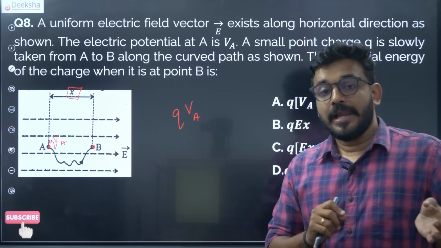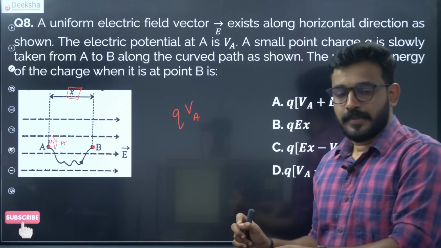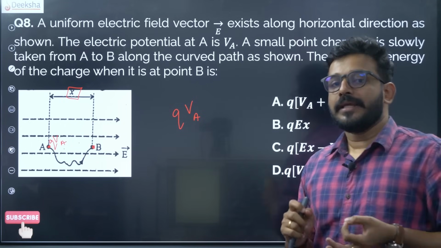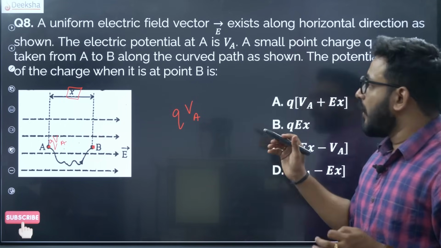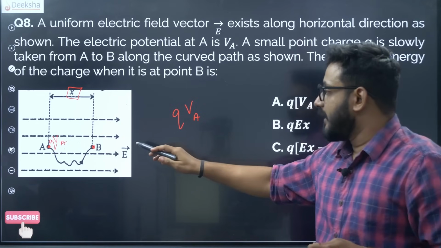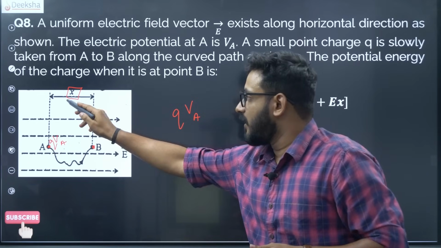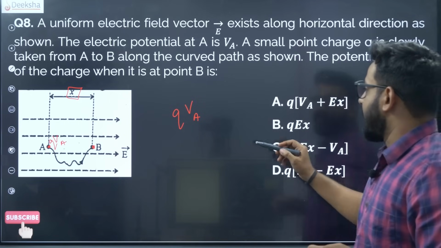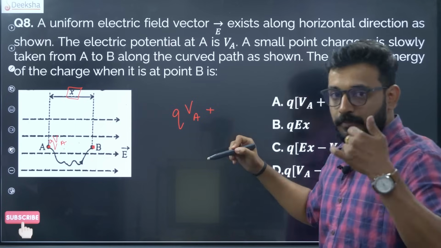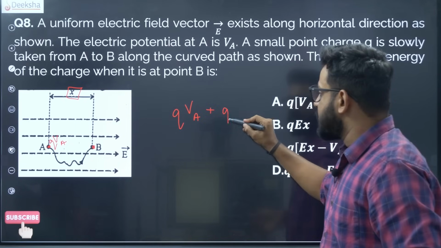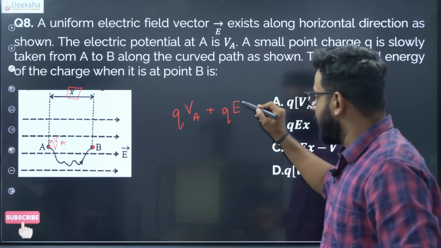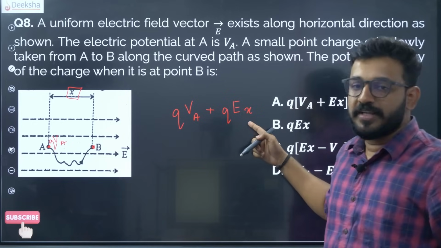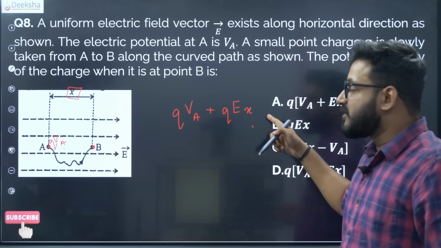So your energy is only building up. There is an extra work done in moving by the distance x, which is plus charge into electric field into x: force into displacement. Force is qE, displacement x.